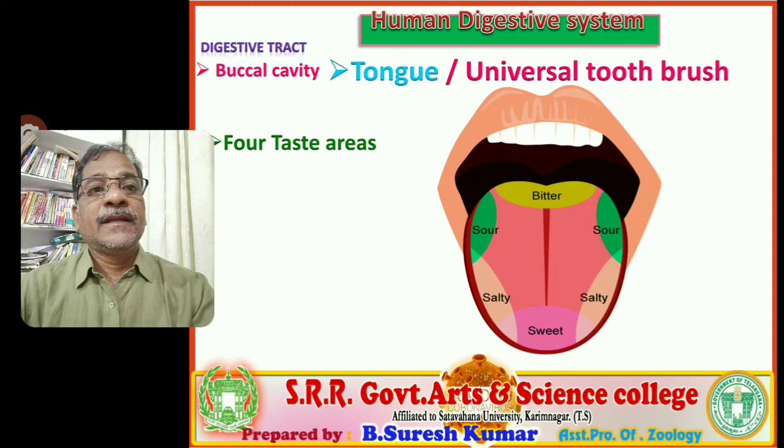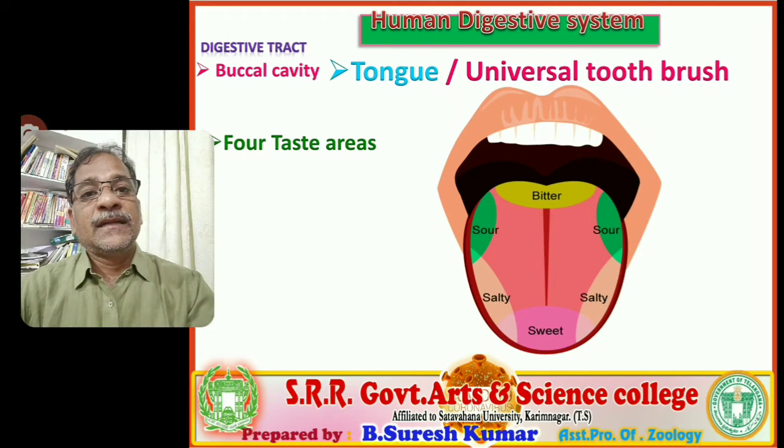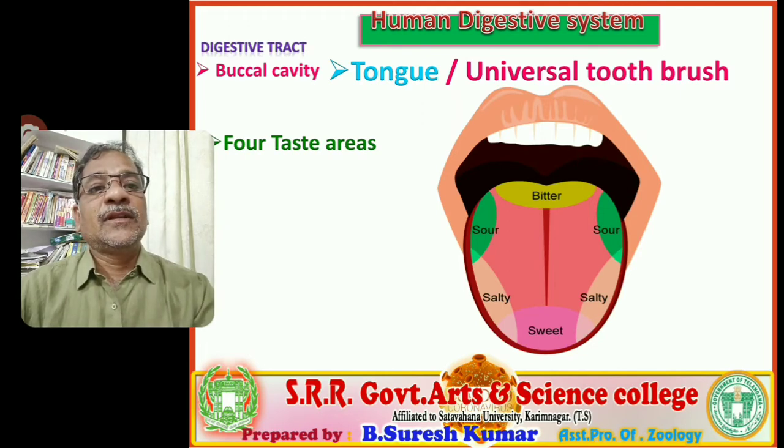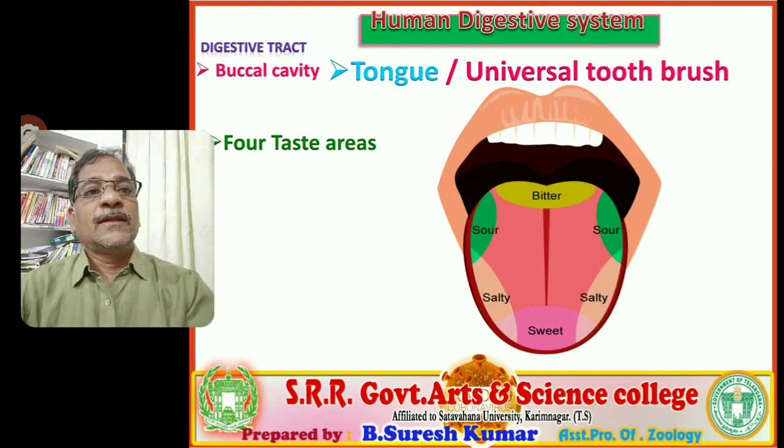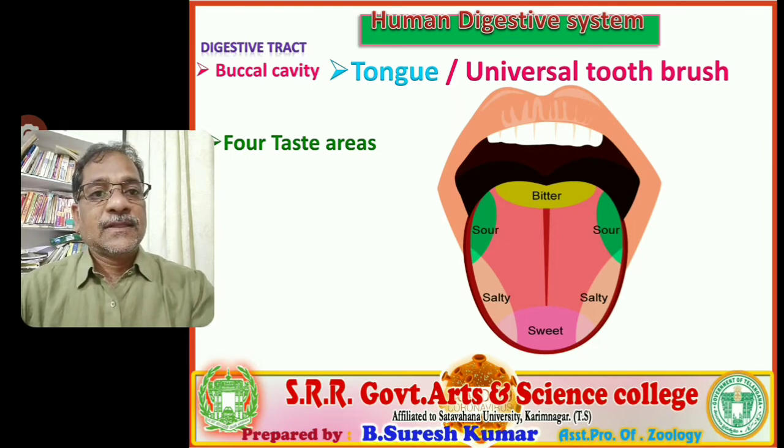The bitter taste is mainly perceived by circumvallate papillae and foliate papillae. And mainly the fungiform papillae, and some of the foliate papillae, are involved in the perception of the salt and sour taste. So these are the four tastes that are perceived by our tongue.